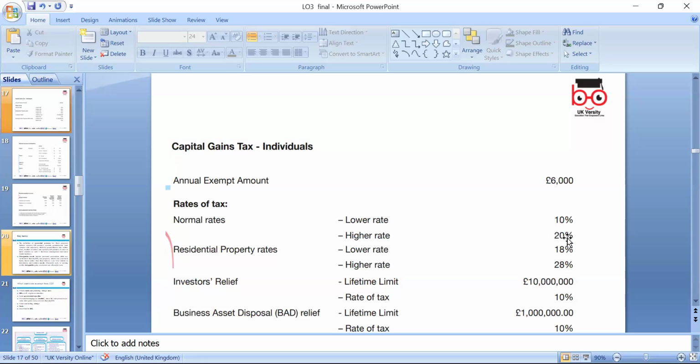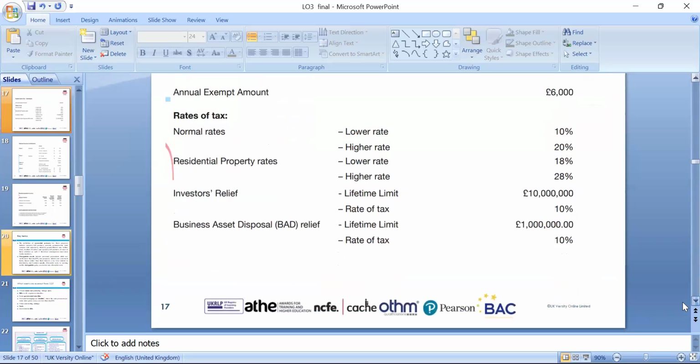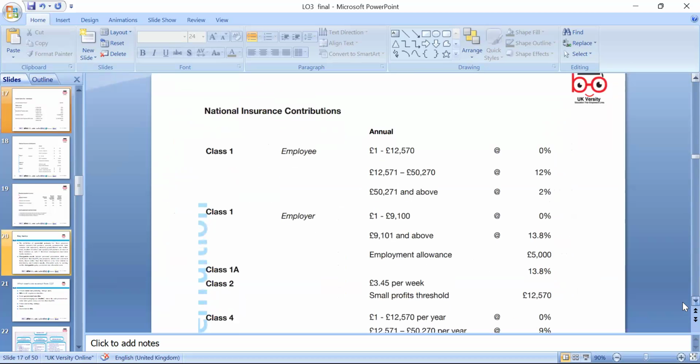For residential property, the rate is 18% and the higher rate is 28%. Investor relief, if you're investing, has a lifetime limit, which we can look at, of a million, and then the rate of tax is 10%. And business asset disposal relief, which we can claim as well, up to that. But that's the key for today's lesson, and we'll apply the rates.